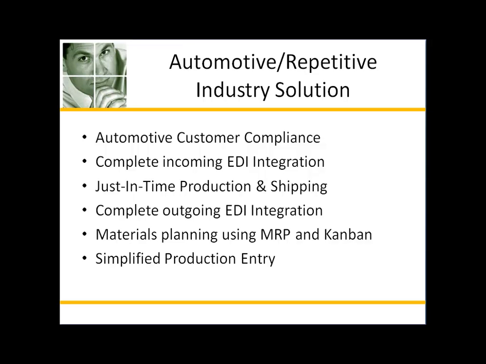Functions within this solution include the ability to comply with the OEM automotive requirements, the ability to process incoming EDI orders directly to MAS 500 sales orders and E2B forecast modules, the ability to implement just-in-time production and shipping methodology, including advanced shipment notifications, the ability to process vendor orders through EDI integration with MAS 500 purchase orders, the ability to perform materials planning using MRP and Kanban within MAS 500, and the ability to post-production using repetitive manufacturing techniques.